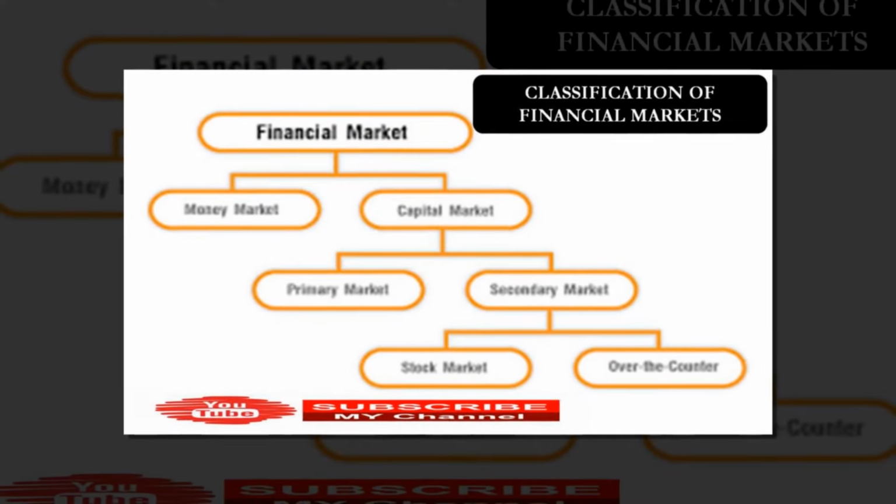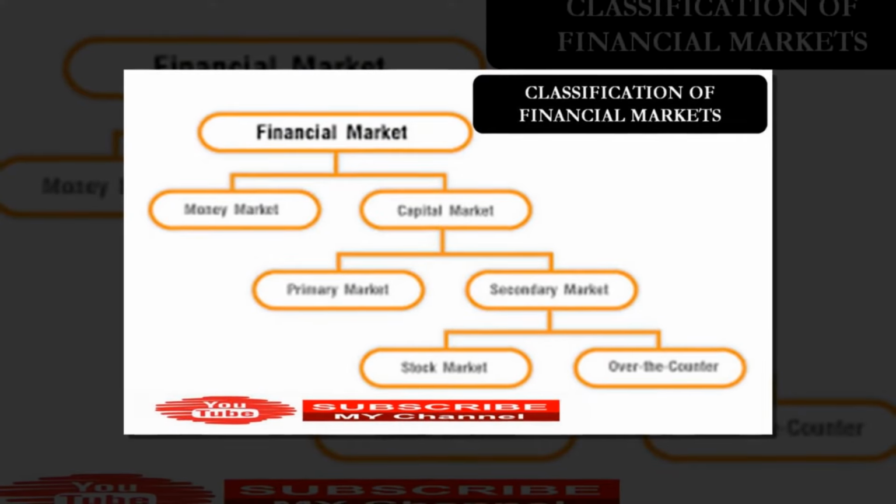And this classification of financial market is also very important. We can expect a 5 mark or even a long essay format question. Here, I will give you a keyword to understand or to distinguish the different types of financial market. That keyword is very, very important.